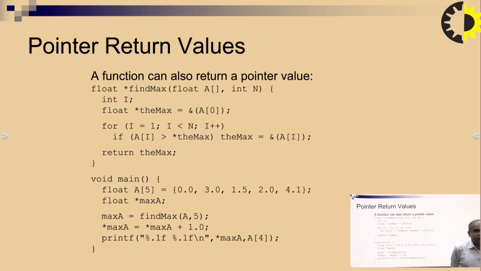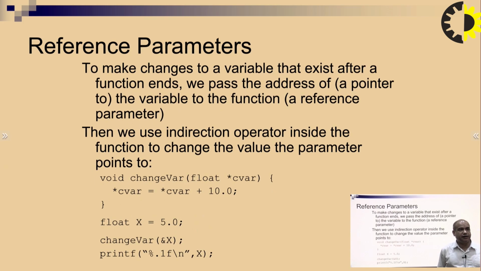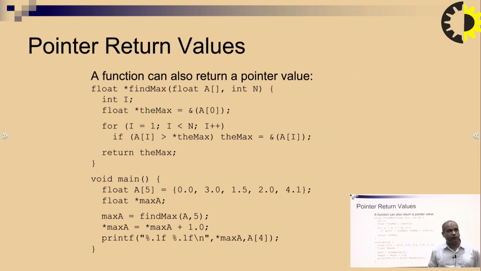Next, pointer returns the value. What if the function returns the value? In the last topic we have seen the reference pointer passed to the function. Here we are going to check how the pointer returns the value. Here we are referring to the value that will be passed by the pointer.